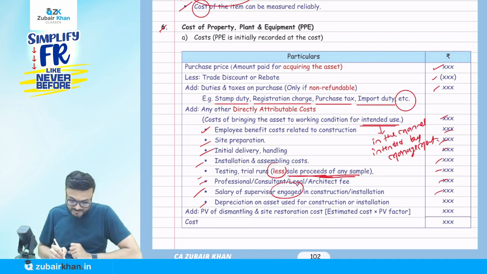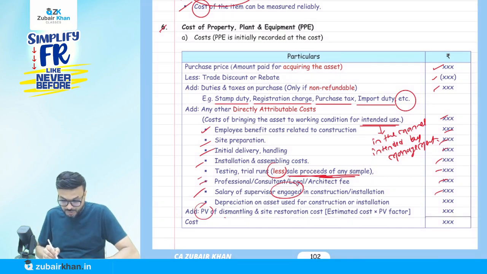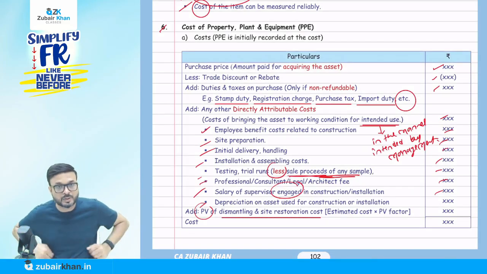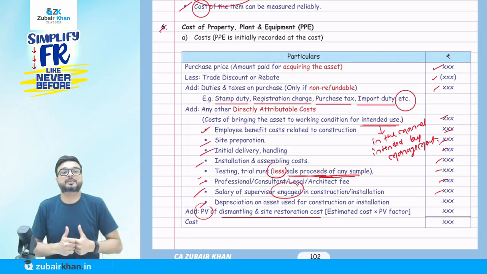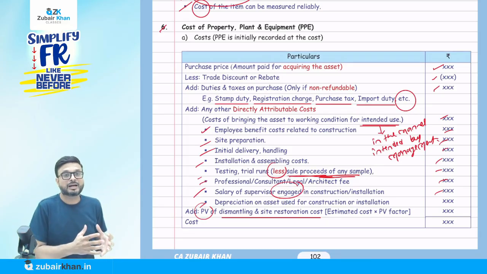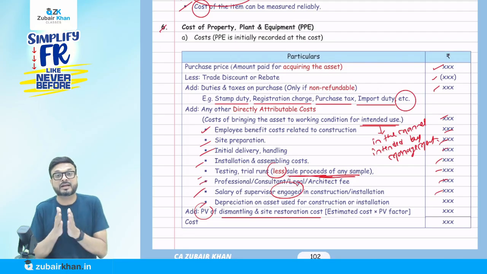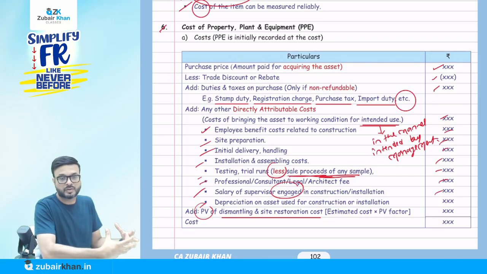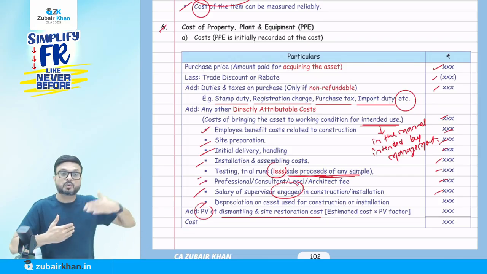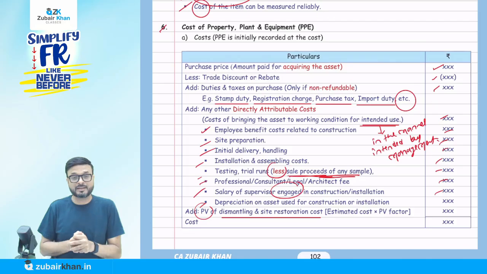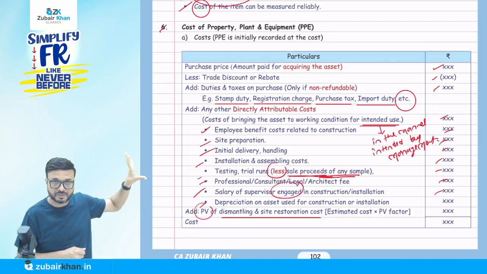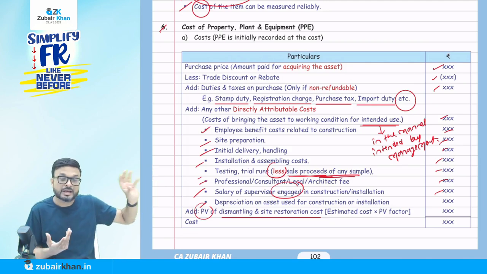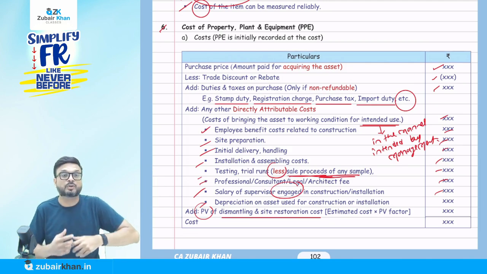Now the last one is the present value of the dismantling and site restoration cost. It might happen that I use a particular machinery for 10 years, but the law says I have to dismantle it and restore the site after 10 years. So I will incur the cost not today, but after 10 years. Suppose it is 10 lakh rupees after 10 years, and hypothetically today's present value is just 4 lakh rupees. They say to record it at today's present value and add it to the cost of the PP.